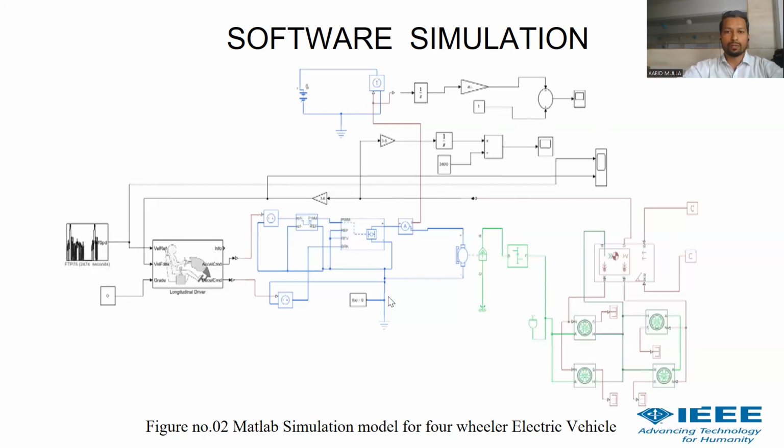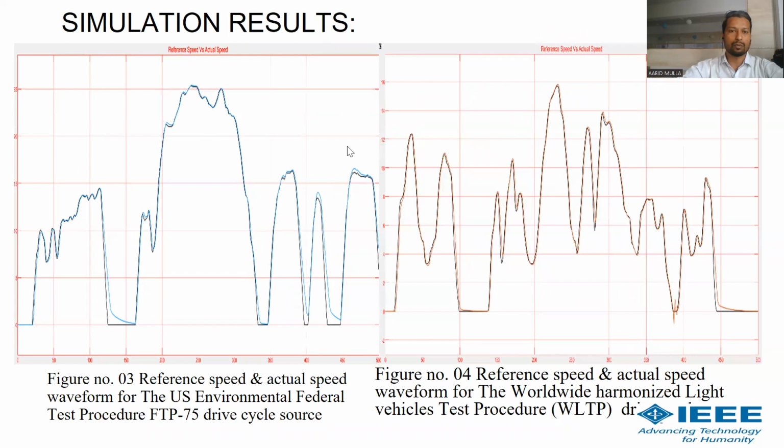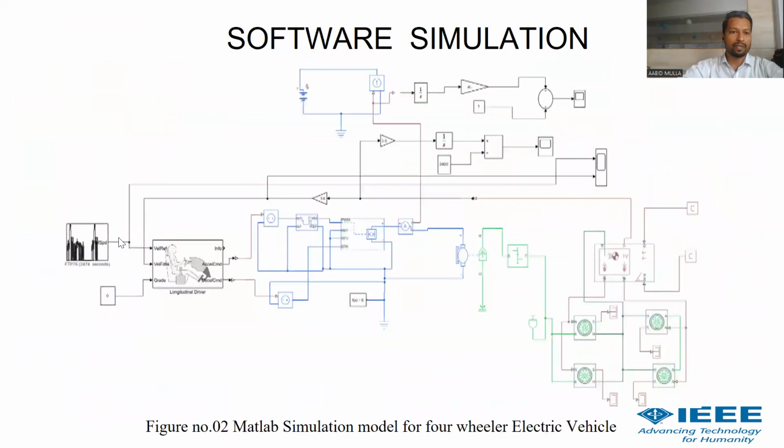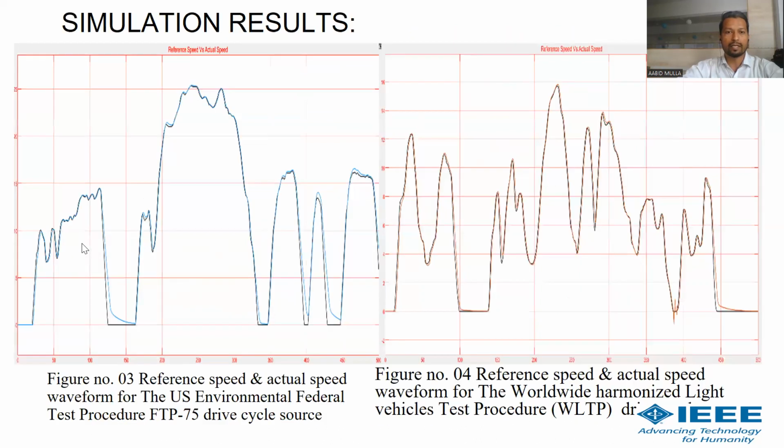Okay, so after successfully running this software simulation, we can observe the results over here. Here you can see figure number 1, the reference speed and actual speed waveform for the US Environmental Protection Agency Federal Test Procedure, the FTP 75 drive cycle. Here we selected the FTP 75 drive cycle, which has an uncertain waveform. So your motor should be able to track that unequal drive cycle.